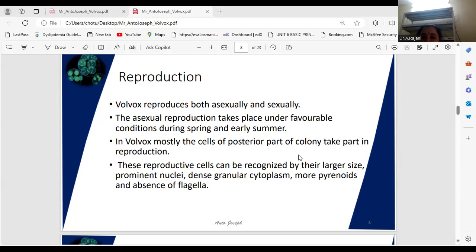Active growing season means favorable conditions, the rainy season. Only asexual reproduction takes place and all the reproductive cells behave asexually. But during the end of the active growing season, meaning unfavorable conditions like summer, now summer is there, no? This is an unfavorable condition. Only sexual reproduction takes place and consequently all reproductive cells behave sexually.